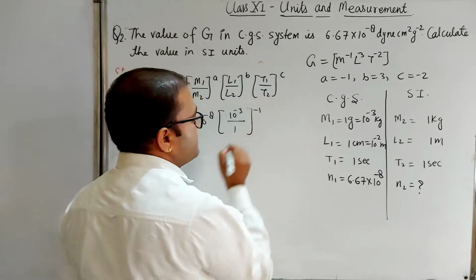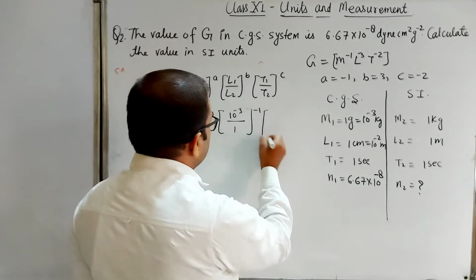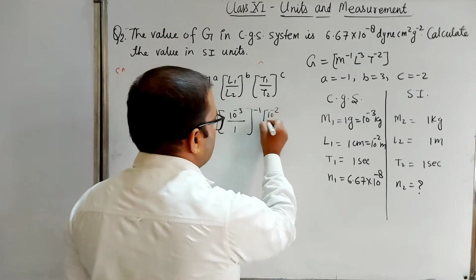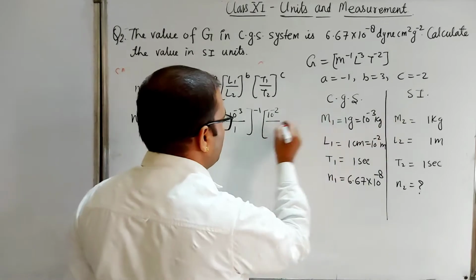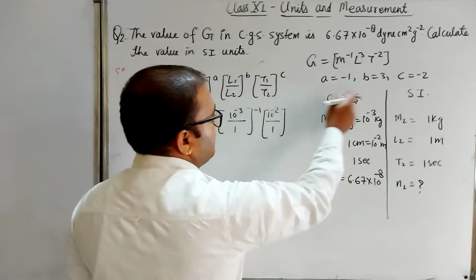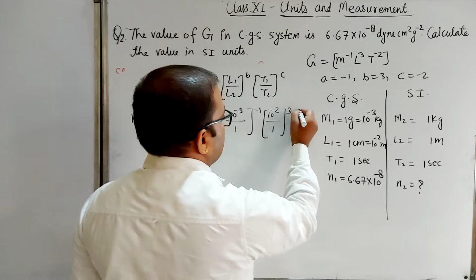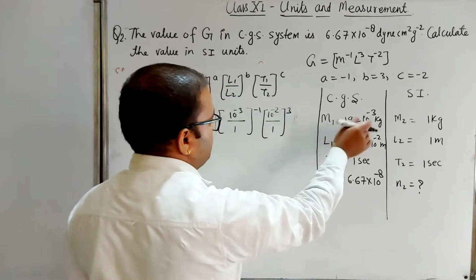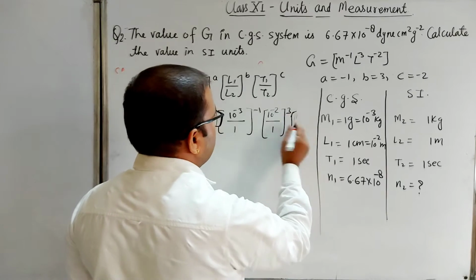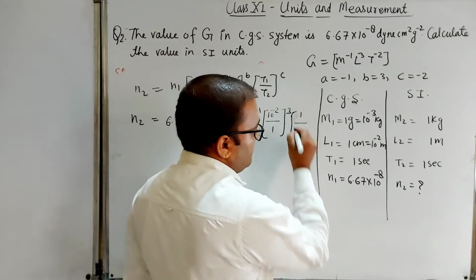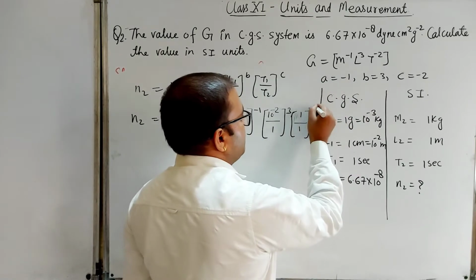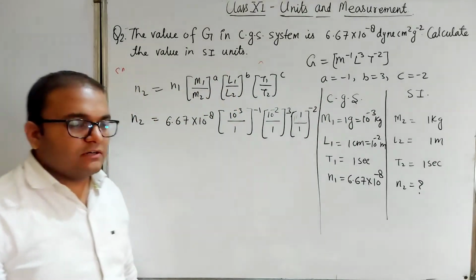That is minus 1. Second, l1 upon l2, l1 here 10 to the power minus 2 upon l2 which is 1, to the power b, and what is the value of b here? 3. And t1 upon t2, this is another part. In place of t1 is here 1, and t2 is also here 1, to the power c, value of c is here minus 2. Okay, now we can solve it.